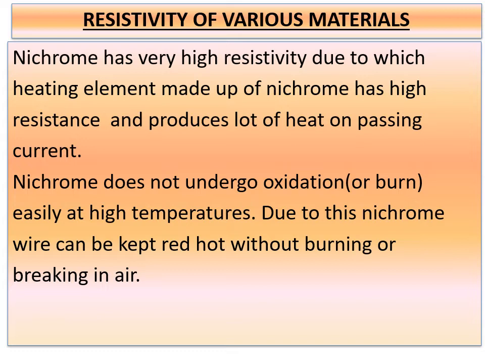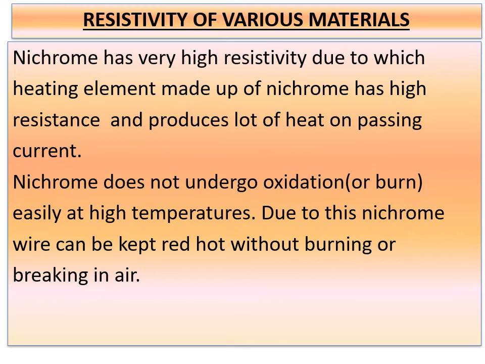The few points you have to remember about nichrome. Nichrome has a very high resistivity, due to which a heating element made of nichrome has a high resistance and it produces a lot of heat on passing current. And one more point: nichrome does not undergo oxidation or burn easily even at high temperatures. Due to this, the nichrome wire can be kept red hot without burning or breaking in air. So these are the two points you have to remember about why nichrome is used as a heating element in electrical devices. Electrical devices here means heating devices, children.